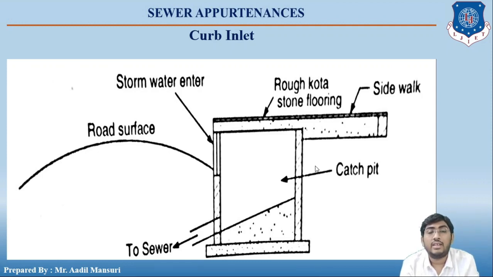Okay, and this water gets collected in the catch pit, so that after collection it is transferred to the sewer. On the top of the catch pit there is a rough quota stone flooring, and it is used for the walkway. Clear students?